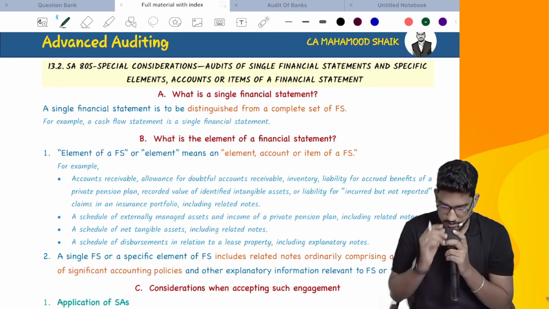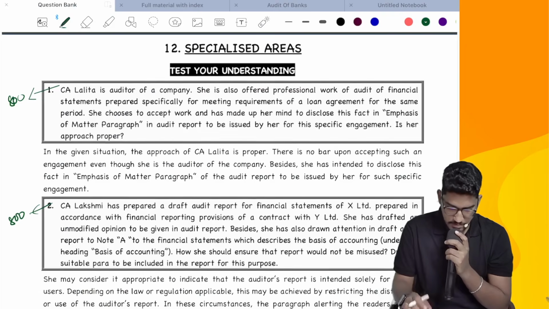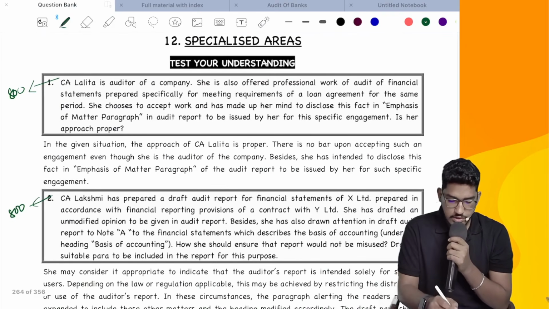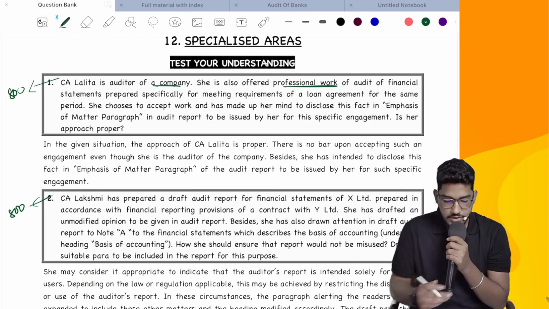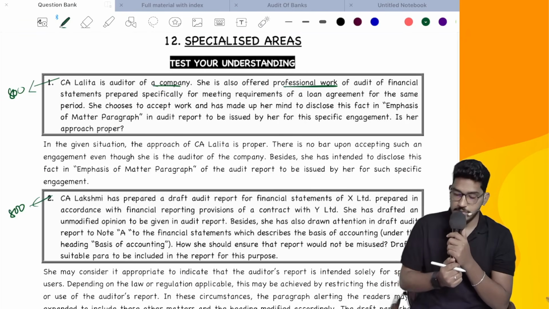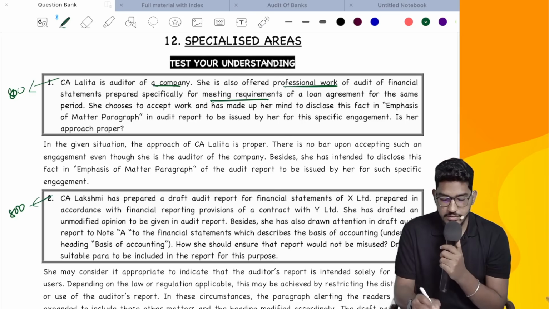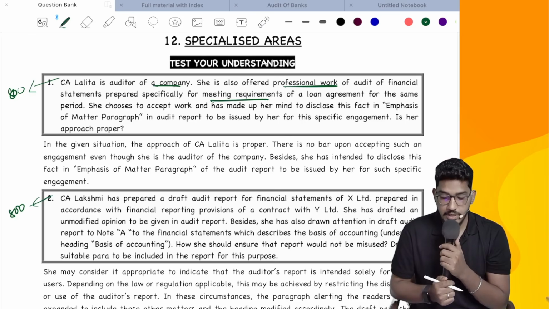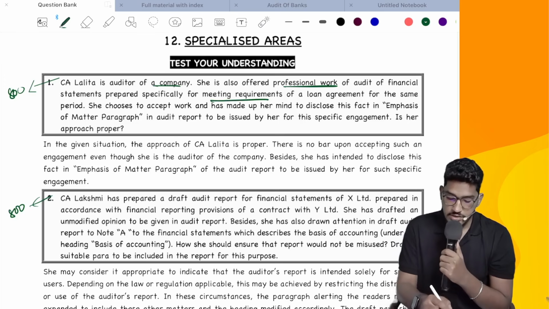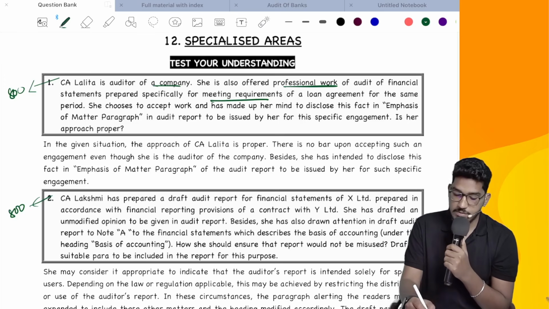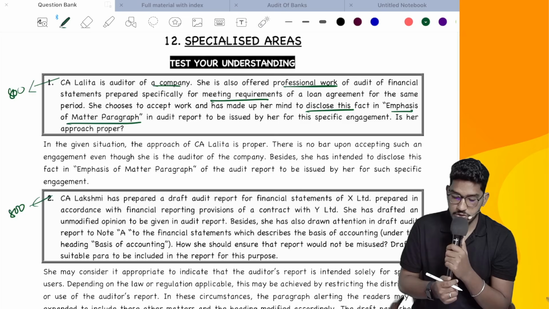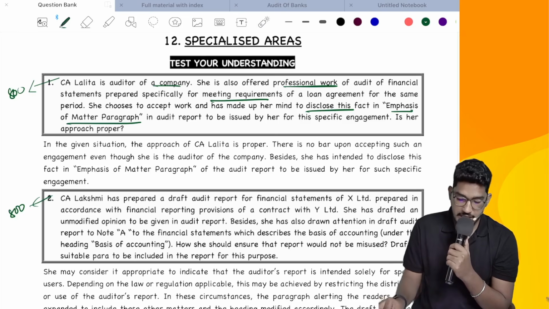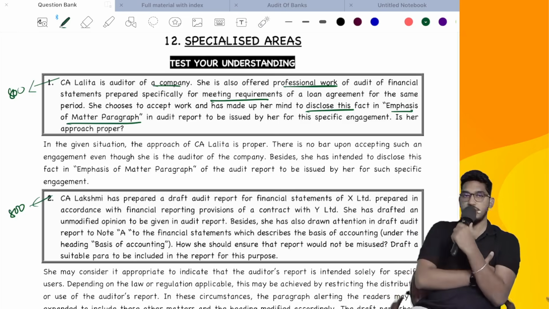Okay, so we'll have a look at the questions now. Very simple questions only we have here. CA Lalita is an auditor of a company. She is also offered professional work of audit of financial statements prepared specifically for meeting the requirements of a loan agreement for the same period. She chooses to accept the work and has made up her mind to disclose this fact in an emphasis of matter paragraph in the audit report to be issued by her for this specific engagement. Is her approach proper? Yes.